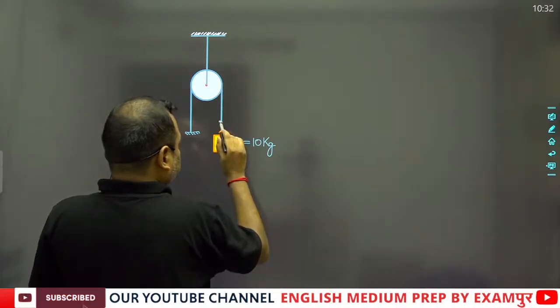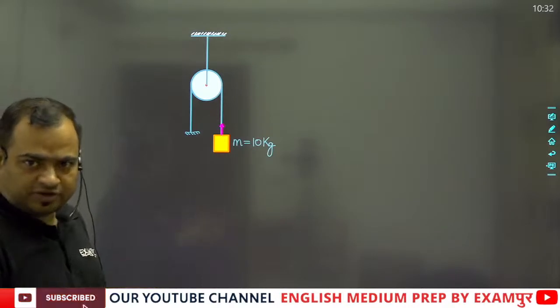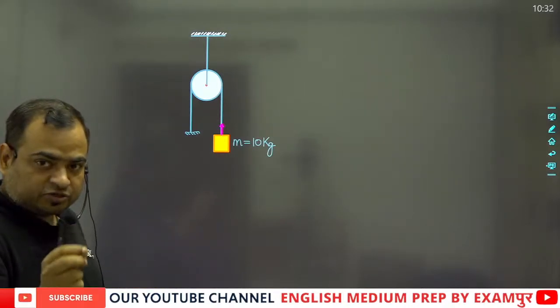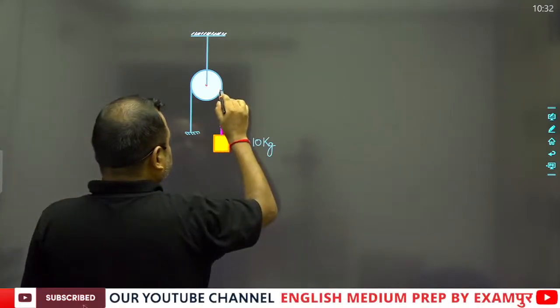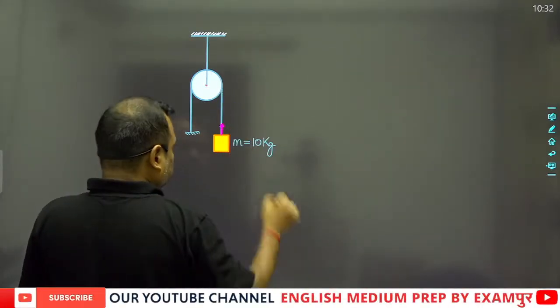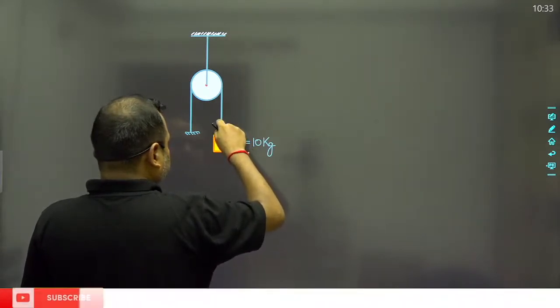The tension will be shown like this, away from the object, as I have already told that you will show the tension in the string away from the body. Now the tension in the string will be shown like this also.